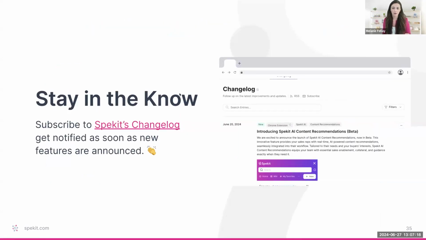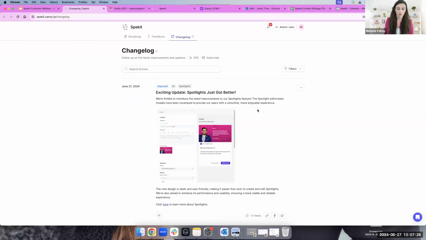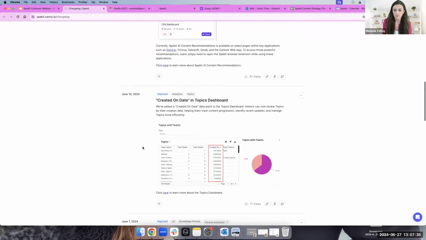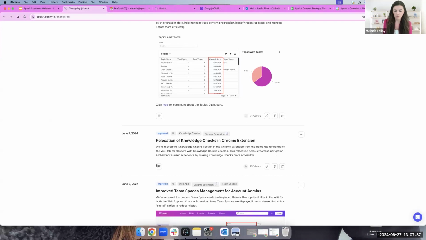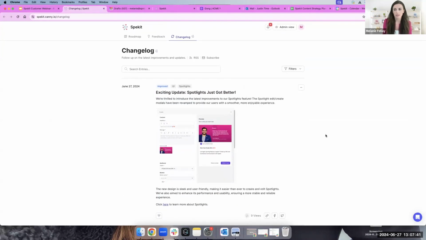So as a reminder, if you want to stay in the know, we're constantly releasing new capabilities. We have this new changelog here. I'll put it in the chat, but basically everything you need to know. Ooh, spotlights, actually, we just had an announcement. I will make sure to share that with you all. But you can see here absolutely everything that we've launched recently, including all the small updates. You can filter this by specific feature or topic really easily and make sure that you're staying up to date. So this is the link. I'm going to put it in the chat for everybody in case you don't have it.